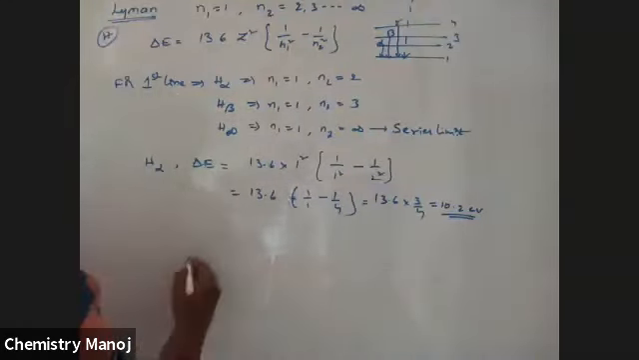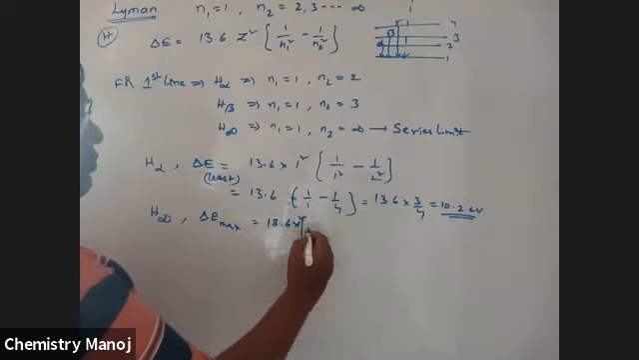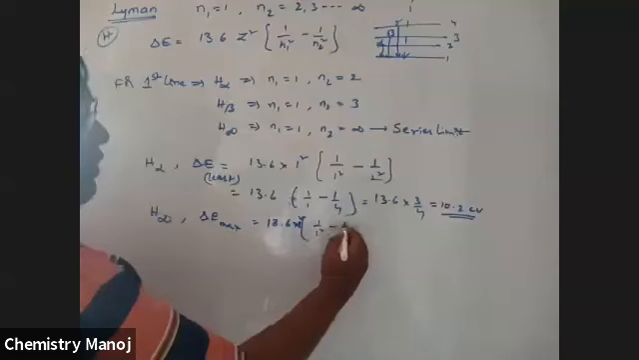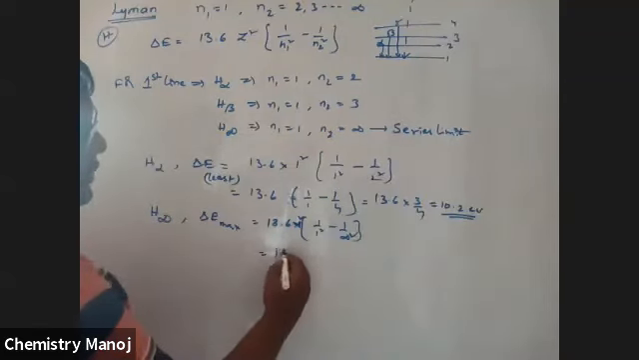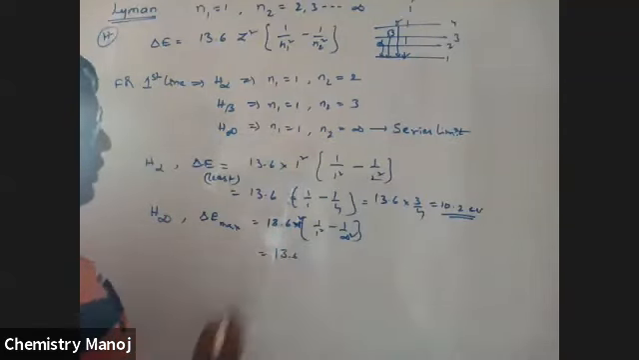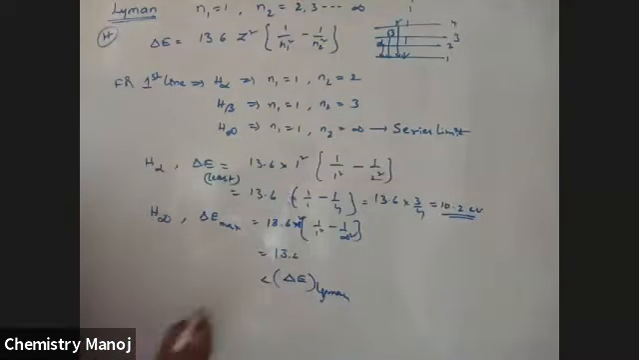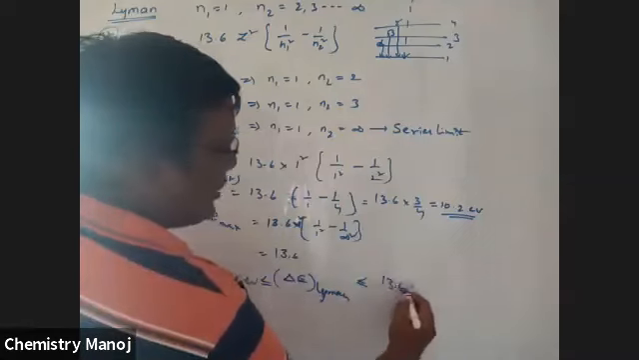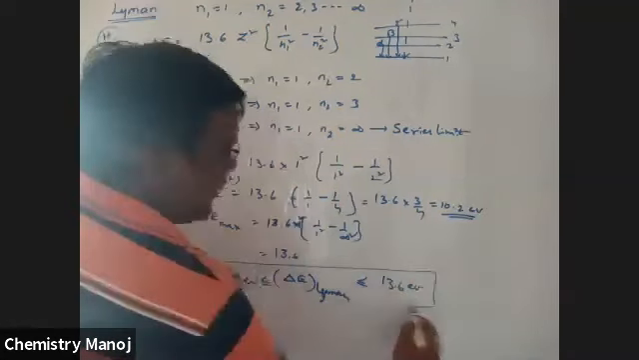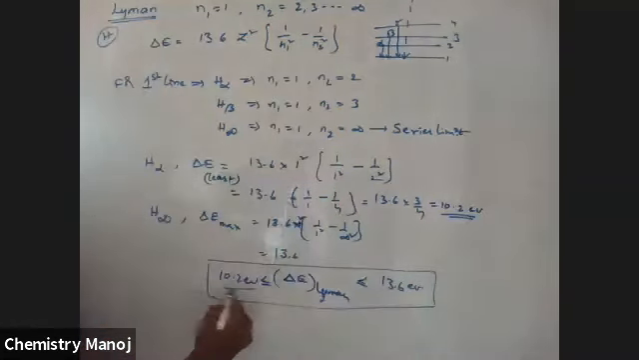That is for the H infinity line, where the difference of energy value is maximum. That is equal to 13.6 into 1 square, into 1 by 1 square minus 1 by infinity square. 1 by infinity is 0, so 13.6 is the answer. Therefore, for the Lyman series, delta E lies between 10.2 electron volts and 13.6 electron volts, the minimum and the maximum value.